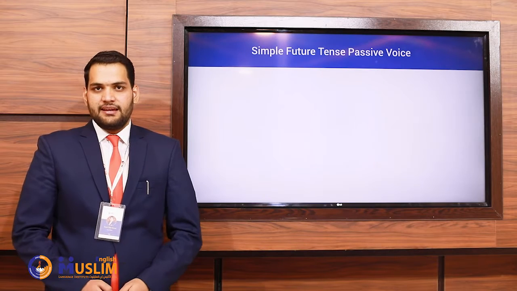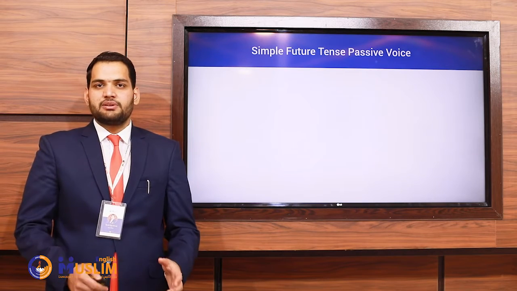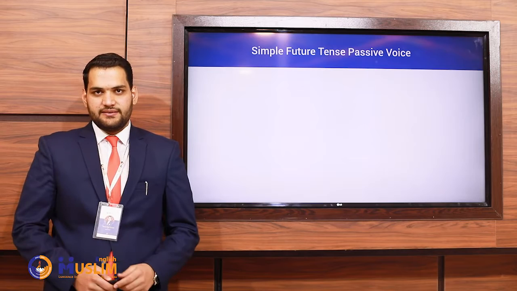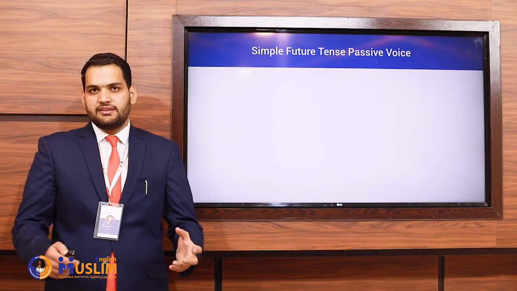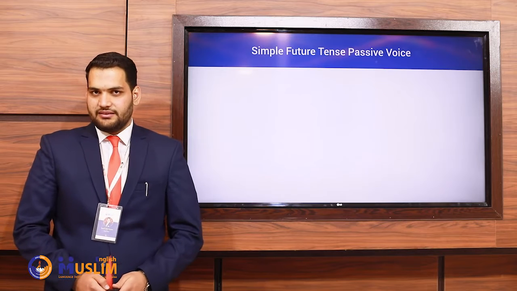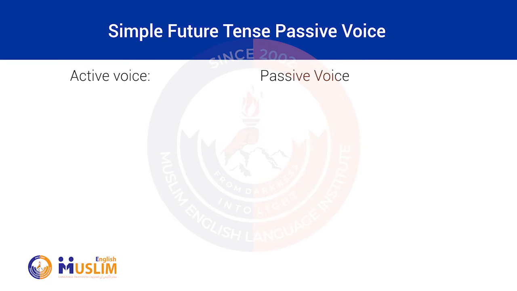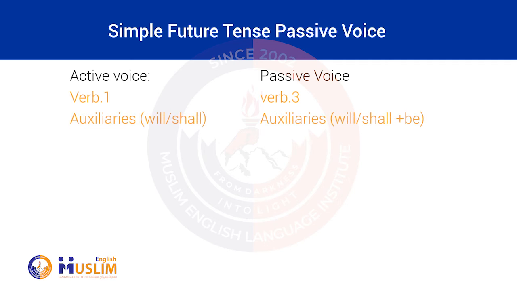In this lesson today, we're going to talk about the simple future tense in passive voice. So first of all, let's talk about the verb forms that are used in active and passive voice. In active voice, we use verb 1. In passive voice, we use verb 3. In active voice, the auxiliary verbs are will, shall. But in passive voice, we use will or shall plus be.